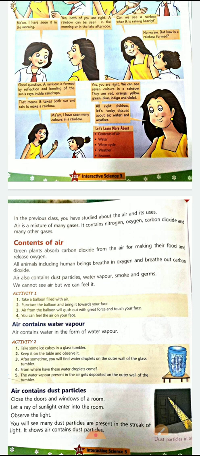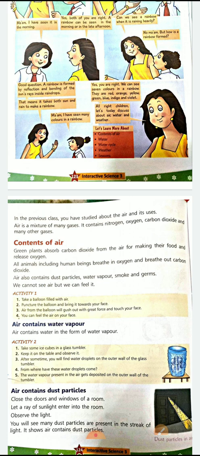Content of air: green plants absorb carbon dioxide from the air for making food and release oxygen. All animals, including human beings, breathe in oxygen and breathe out carbon dioxide. Air also contains dust particles, water vapor, smoke and germs. We cannot see air, but we can feel it. Now, how can we feel air?